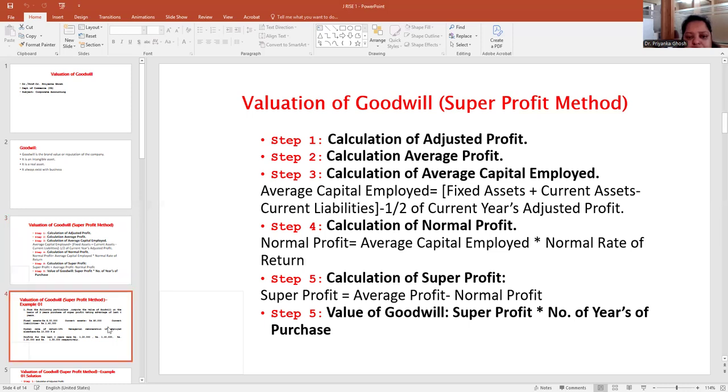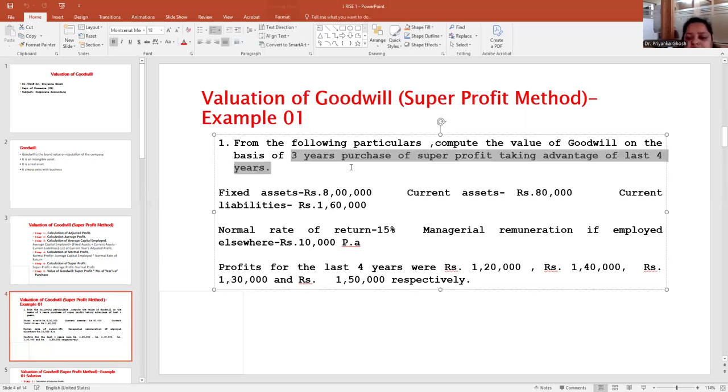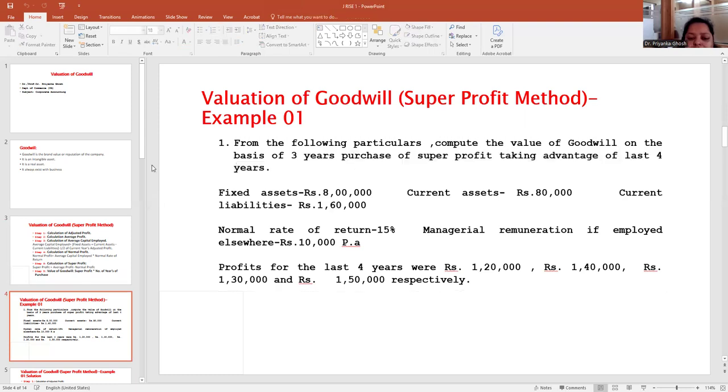Let's see one example under this method. This is one question under super profit. We need to calculate the goodwill on the basis of 3 years' purchase of super profit. So the number of years is 3, and they have given the fixed asset value as 8 lakh, current asset 80,000, current liability 1 lakh 60,000.